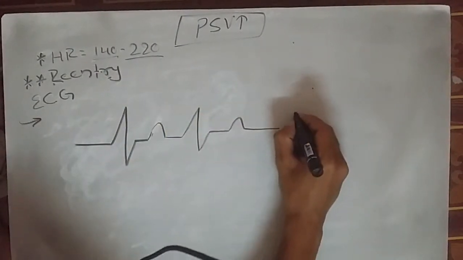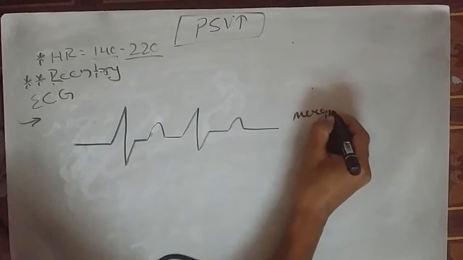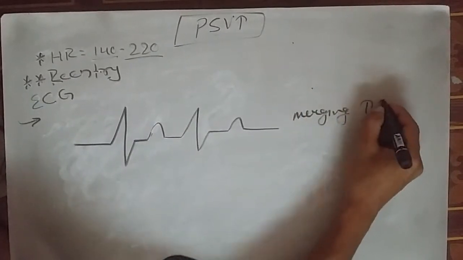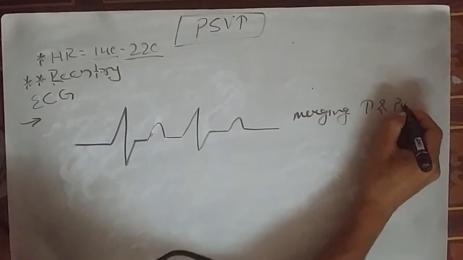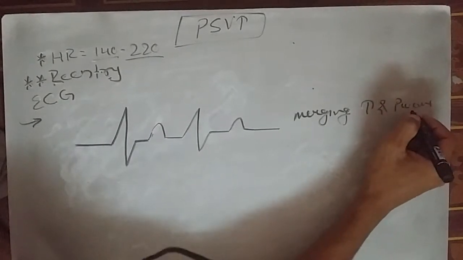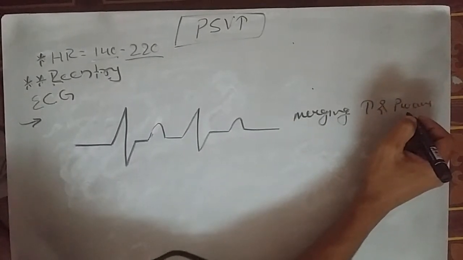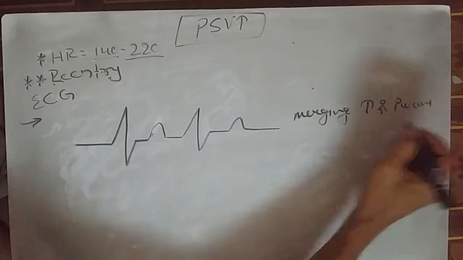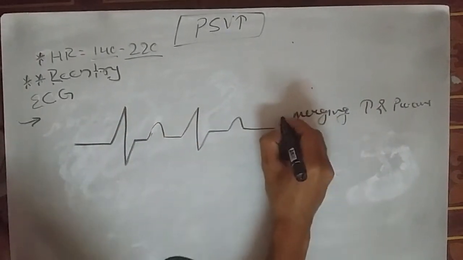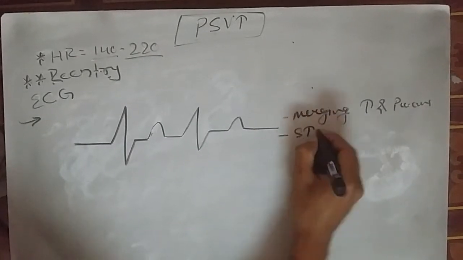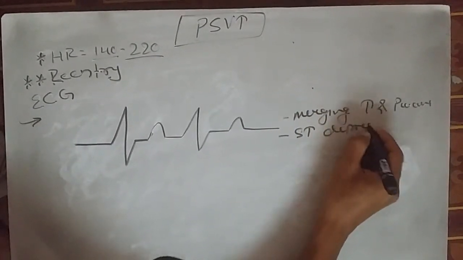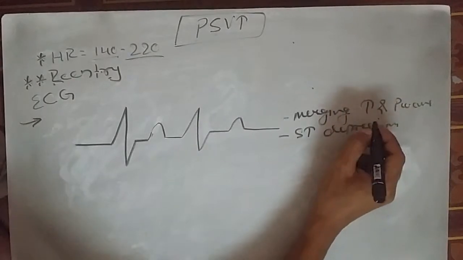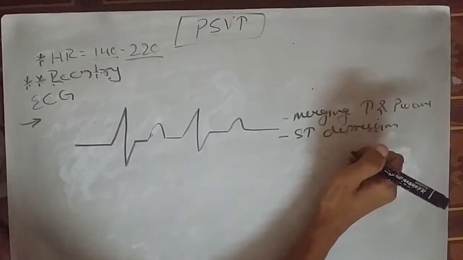There is merging of T and P wave seen in the ECG finding. Okay, and the P wave is usually buried in the QRS complex, and the other finding will be that there can be ST depression. ST depression is also seen in this PSVT.